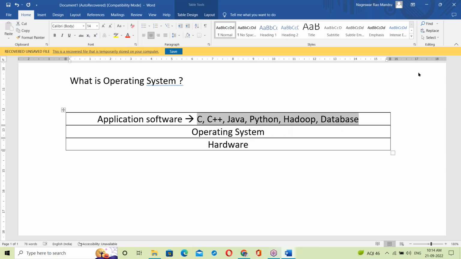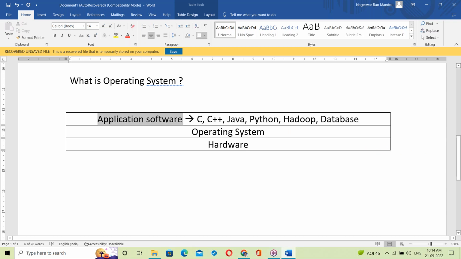All these are application softwares, like C, C plus plus, and so on, running on top of OS. Except OS, except operating systems, all are application softwares.